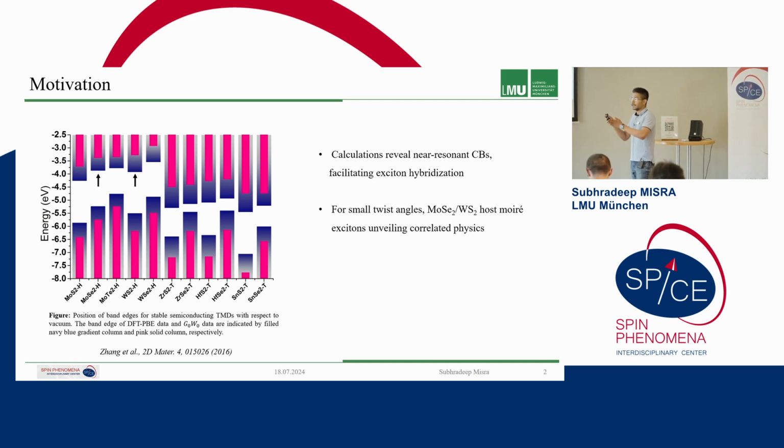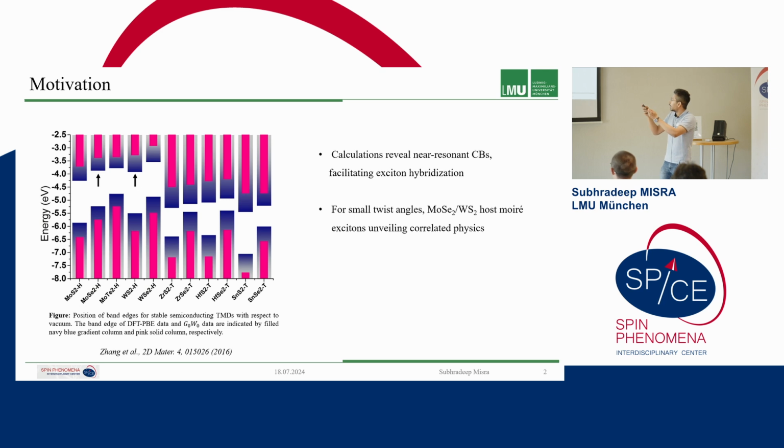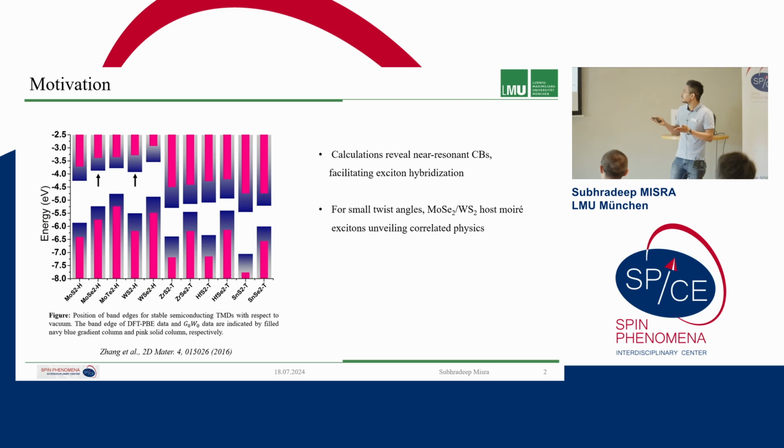So we know that if we excite this system optically, all the holes will lie in the molybdenum diselenide valence band, but we have a very close band alignment in the conduction band for the two materials, and this can facilitate hybridization and interlayer tunneling of electrons. And this is one of the motivations to study the physical effects of this hybridization in our system.